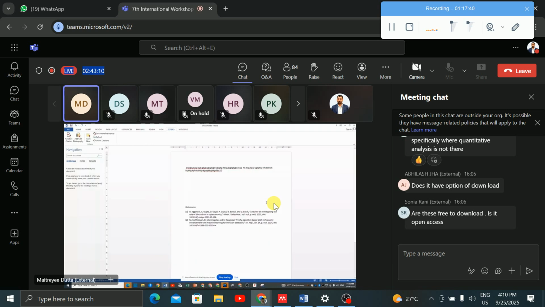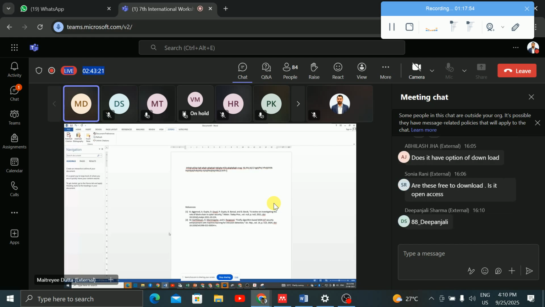So it will be 2 here, and similarly in the references also it will enter, right? You can enter 2 or 3. Sometimes we want 1, 2, 3. That is also possible. For example, here I just want to enter 3 papers, right? I want to enter this one also, and this one also, and I will say enter. So 3, 4. This you can also do here. So this is what you can do with the help of Zotero in a Word document, right?